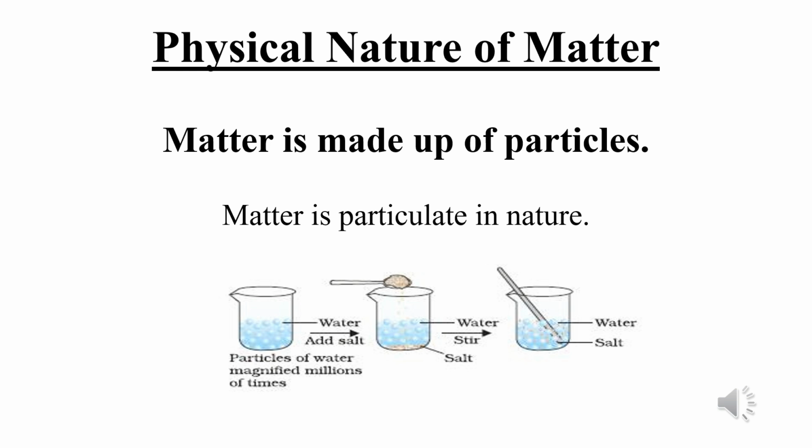So this shows us that pieces of glass sheet is made up of particles. That means every matter is made up of certain particles and they differ in shape, size and nature. Therefore, we can say that matter is particulate in nature. Matter is not continuous. Because it is made up of particles, matter is particulate in nature.